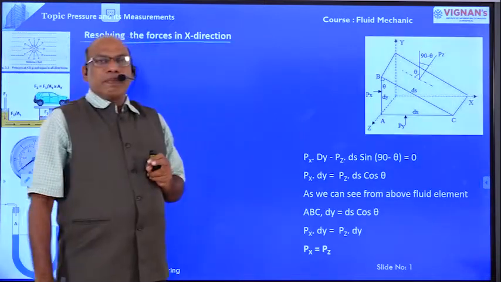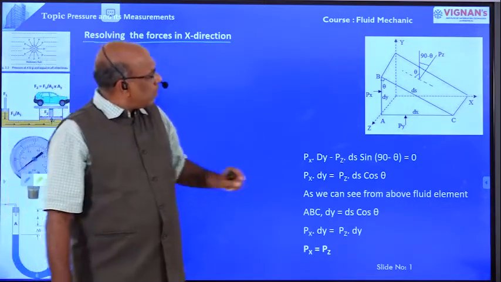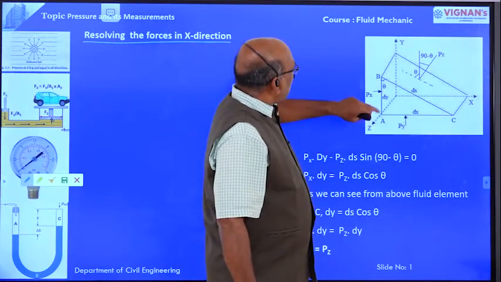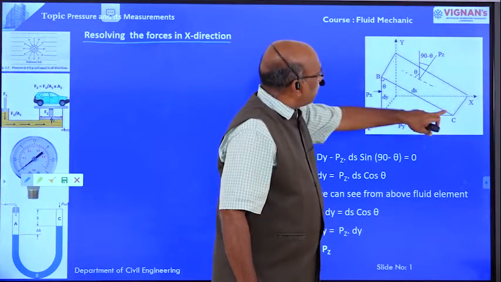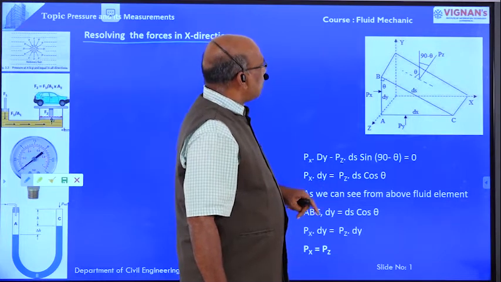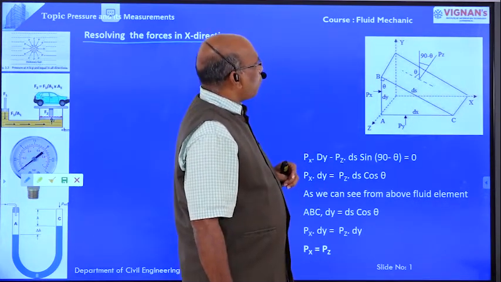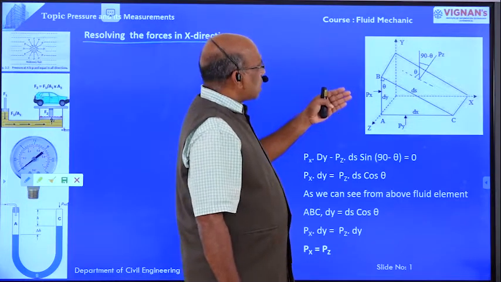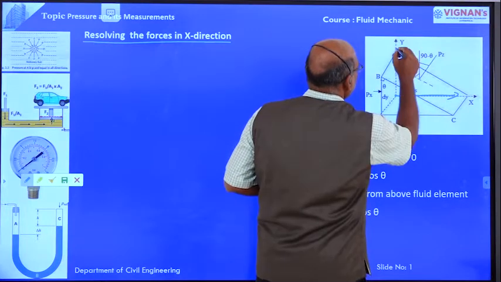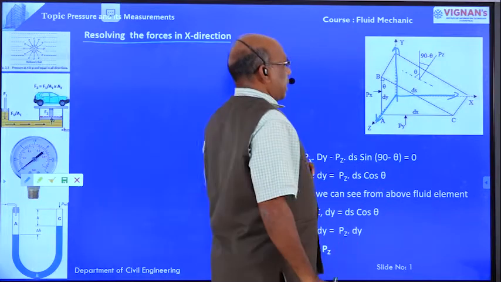Here we have derived the forces acting on the face AB, the face AC, and also the force acting on face BC. Apart from that, we have already derived the weight of the fluid element. Now we are going to resolve the forces in x direction, in y direction, and also in z direction.